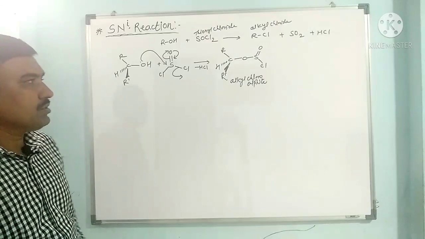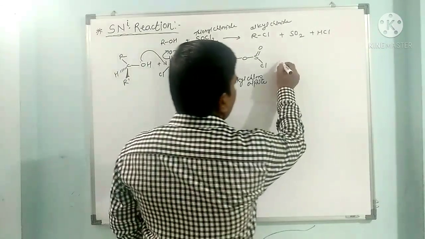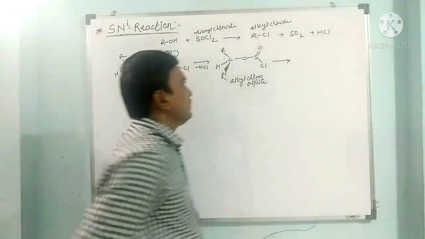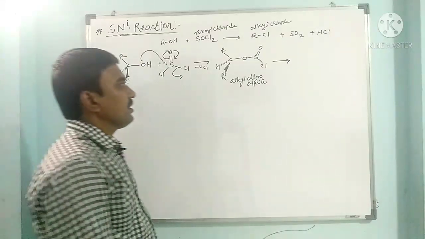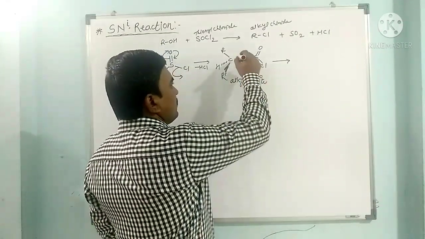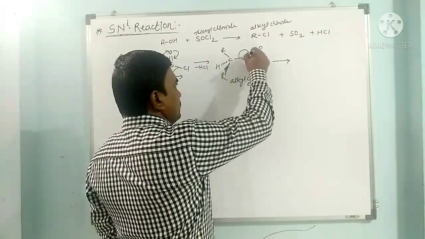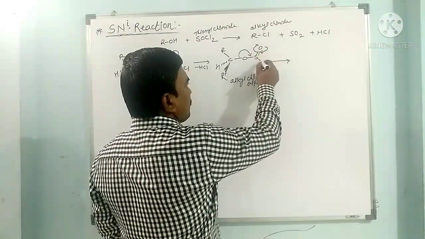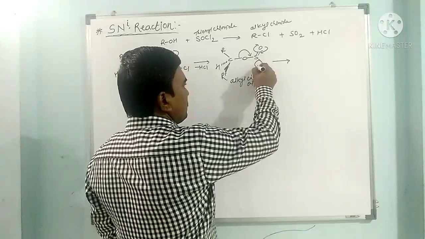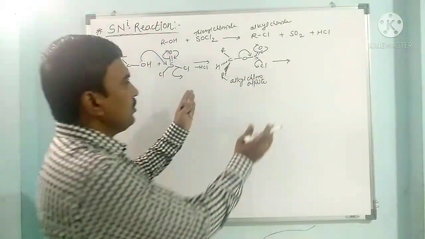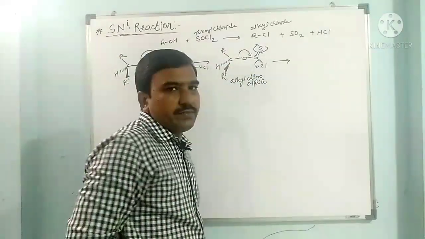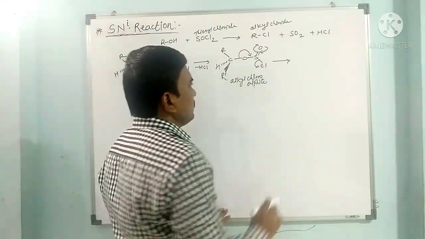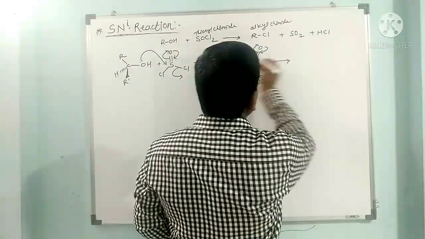Now this alkyl chlorosulfite loses sulfur dioxide. How does it lose sulfur dioxide? This bond shifts here, electron density goes to oxygen, returns from oxygen, and this chloride is detached and it forms an intimate ion pair with this carbocation on the same side.